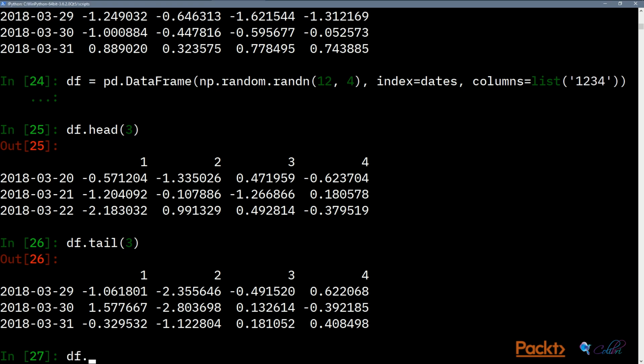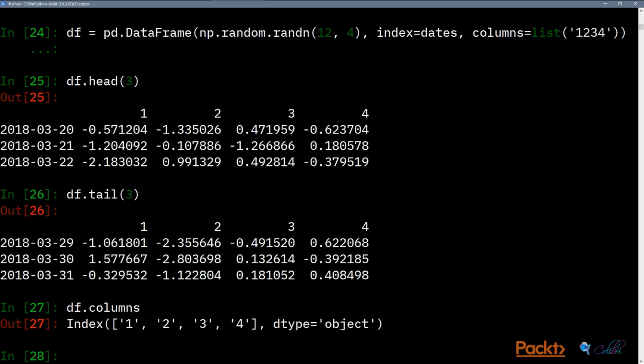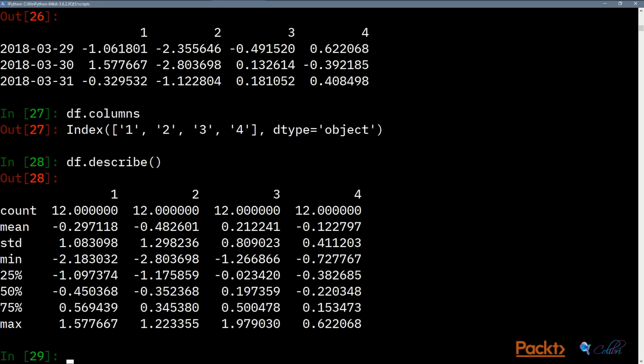You can also do things like df.columns, which gives you what your columns are called, and you can do smart things about selecting the columns based on their names. And you can even do statistical summaries like df.describe, where it gives you counts, mean, standard deviation, and percentiles of all your variables. And you can see how it quickly becomes more and more powerful over something like Excel with just a few simple Python calls.